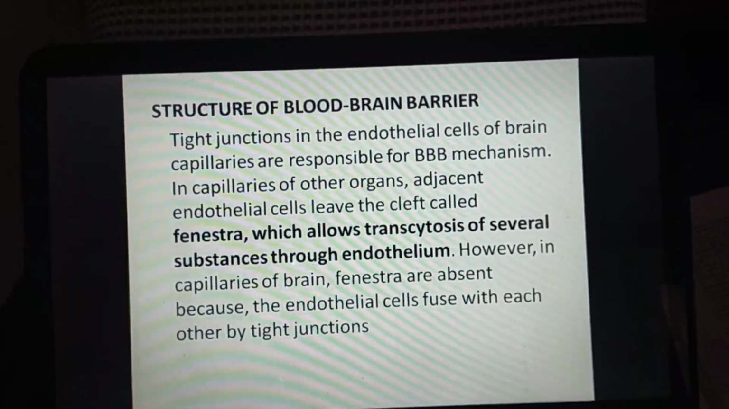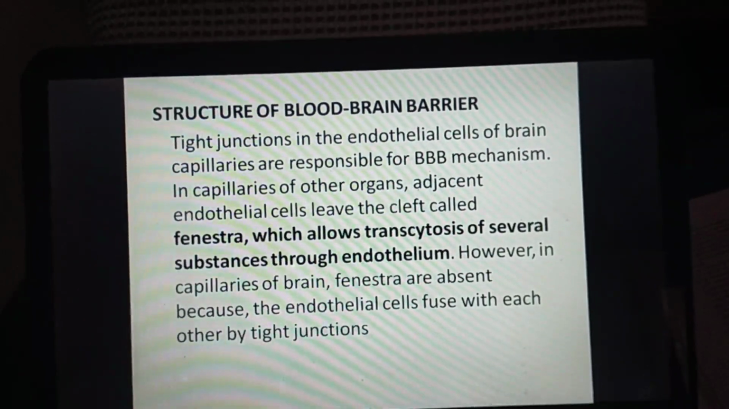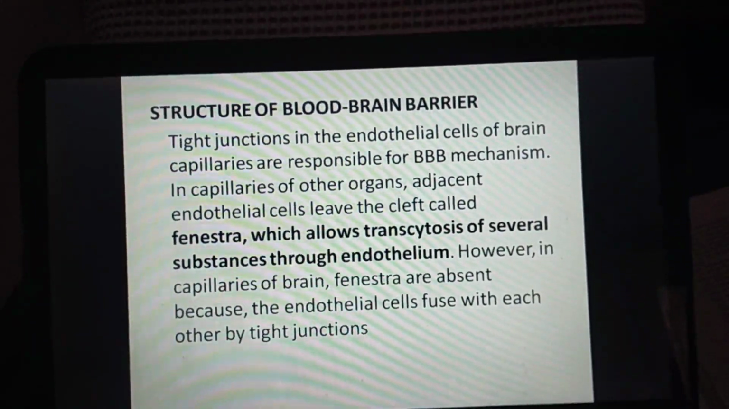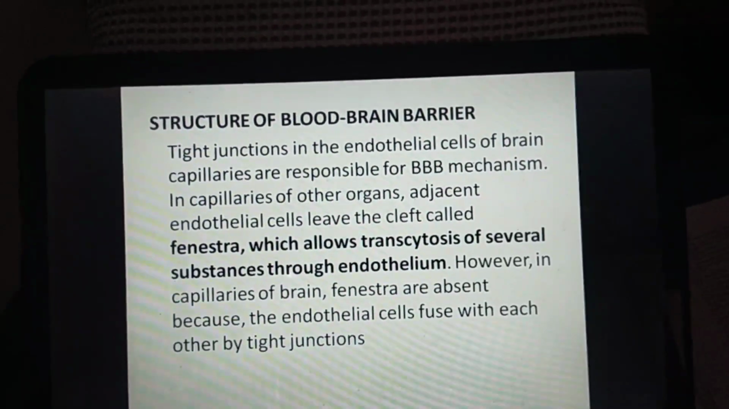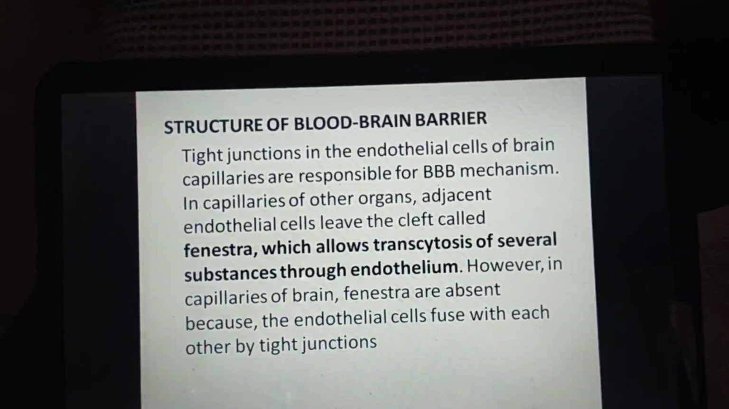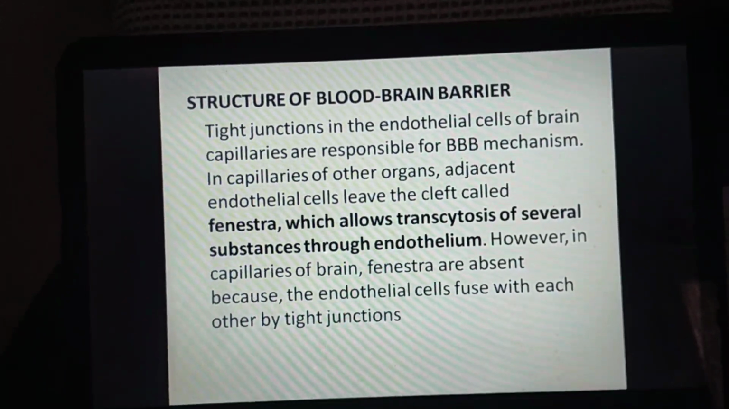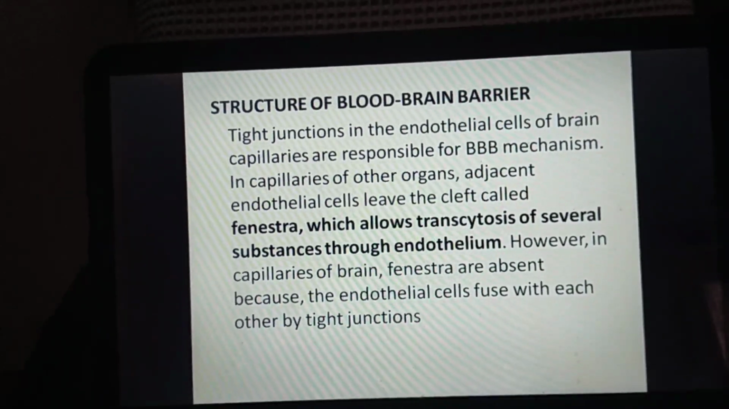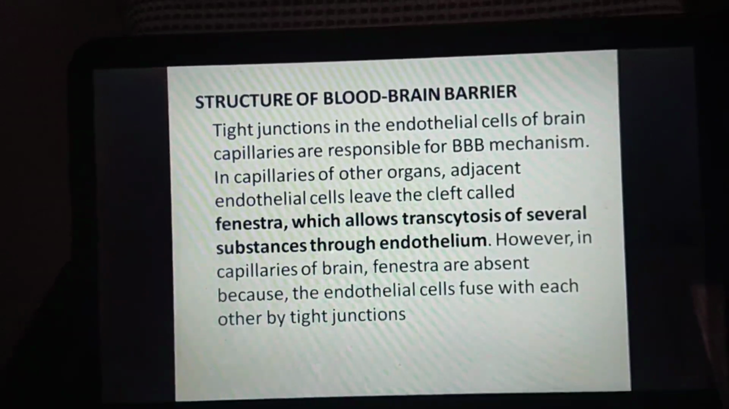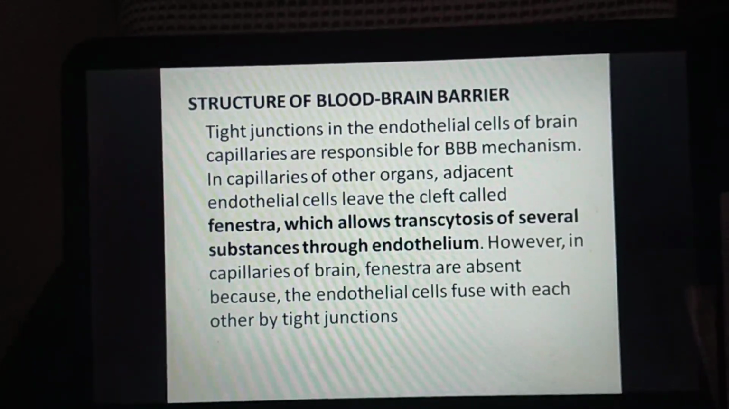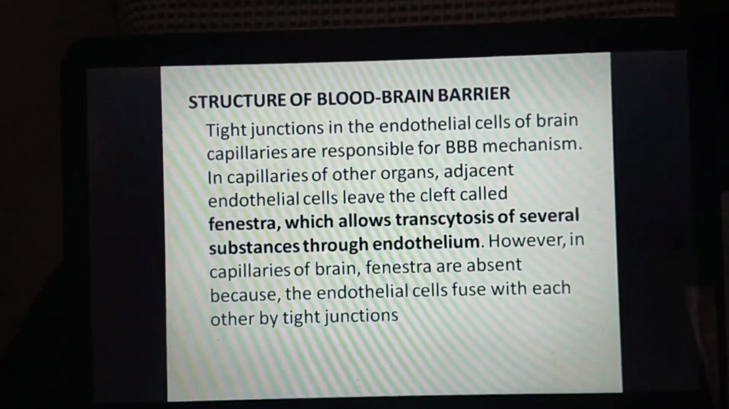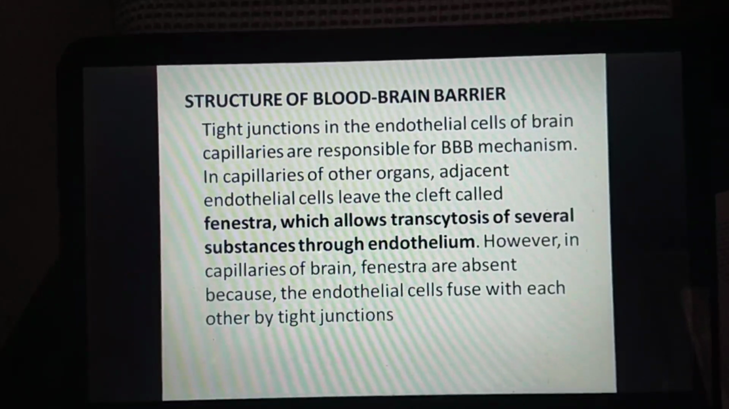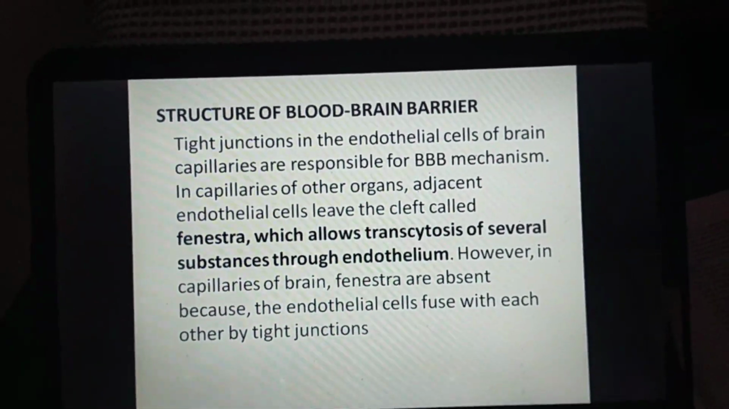Transcytosis is a type of transcellular transport in which various macromolecules are transported across the interior of the cell. However, in capillaries of the brain, fenestra are absent because the endothelial cells fuse with each other by tight junctions.